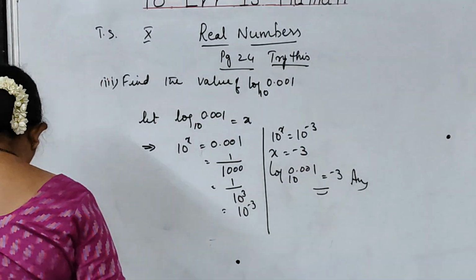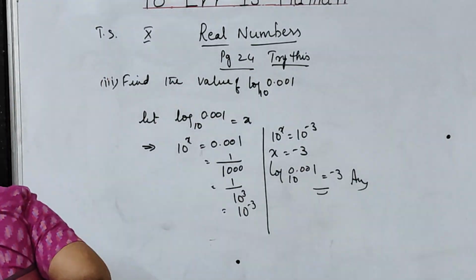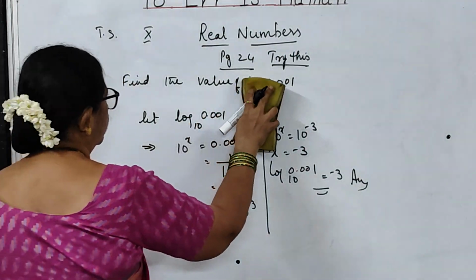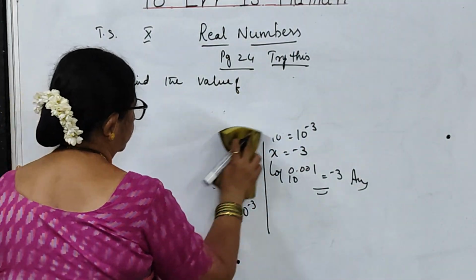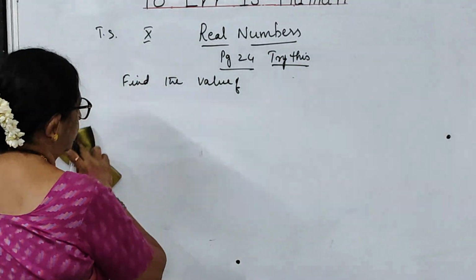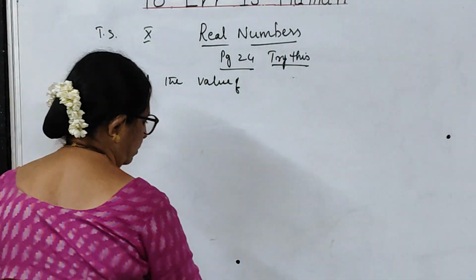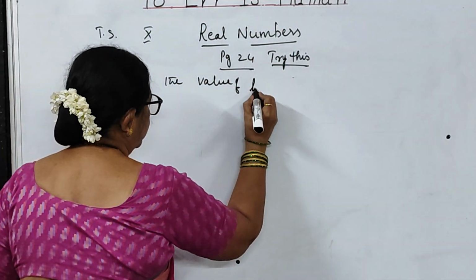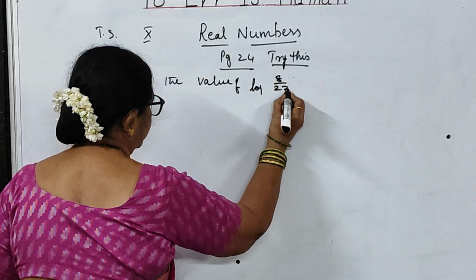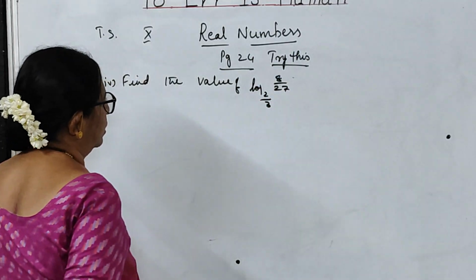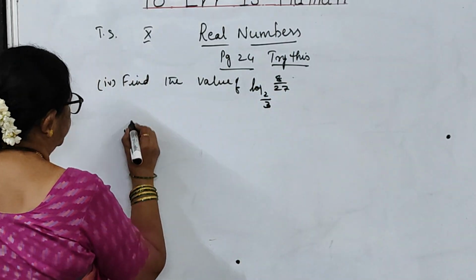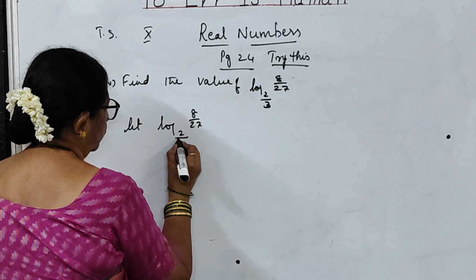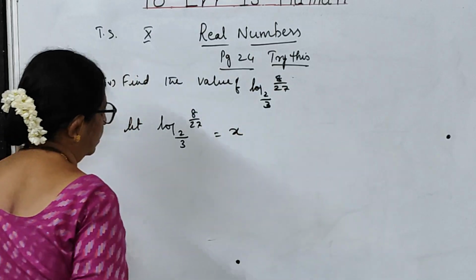Now, let us see the next part. You have another bit, the fourth bit. The fourth bit here is: find the value of log 8 by 27 to the base 2 by 3. This is the problem. So, let log 8 by 27 to the base 2 by 3 be equal to x.